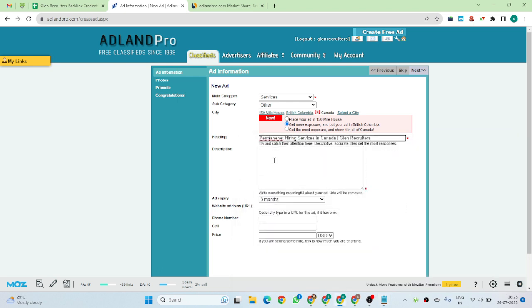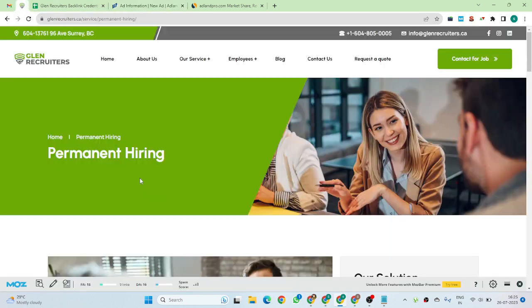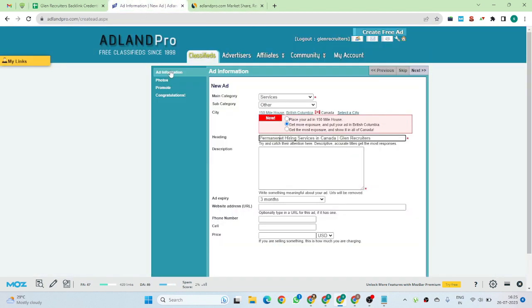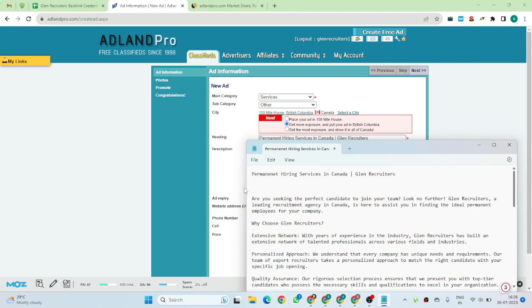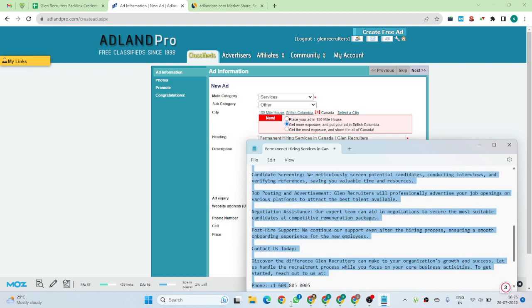Permanent. I can remove these things because this is not required.